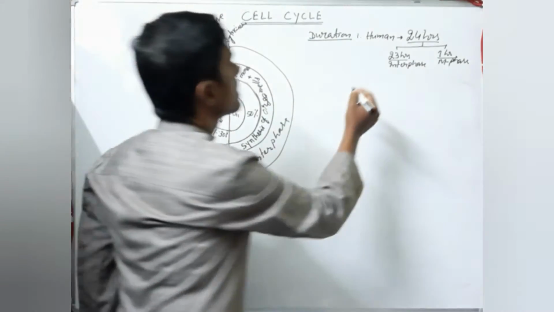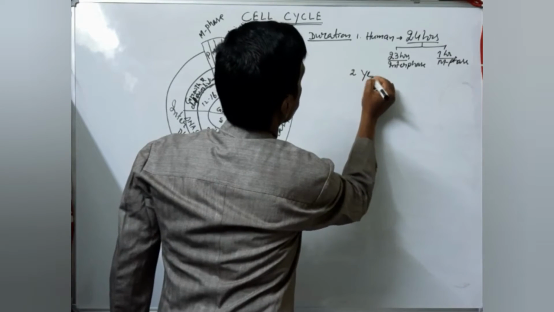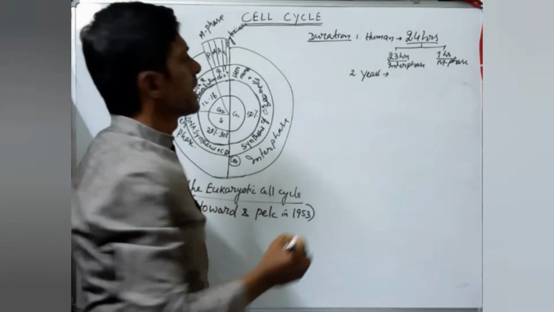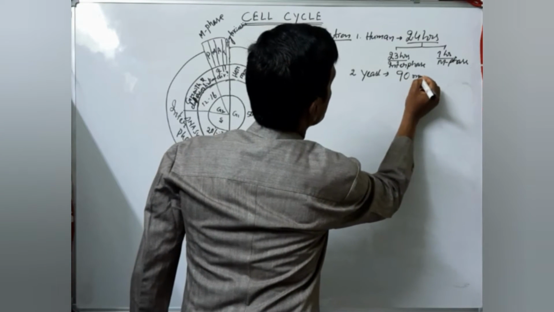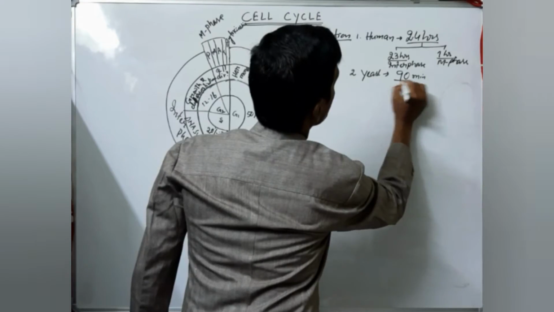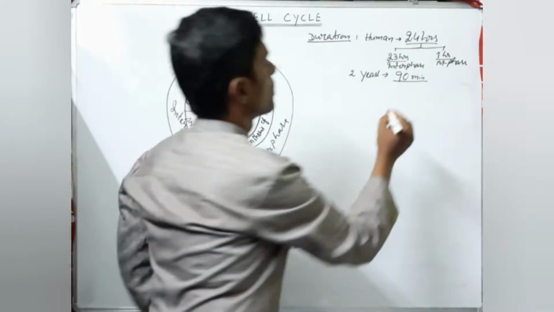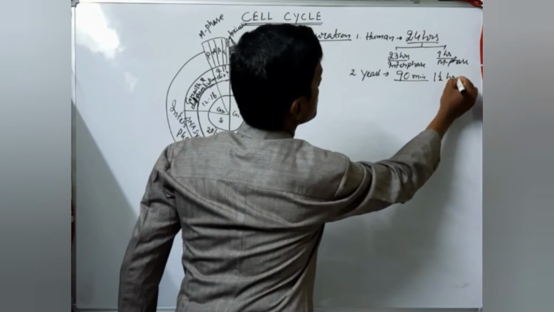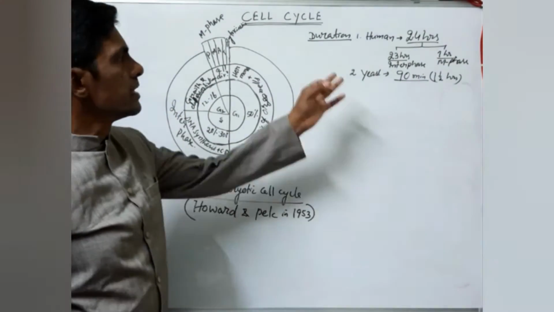And like that, you come to the yeast cell. The duration of the cell cycle is 90 minutes, not 1 hour. 90 minutes means 60 minutes, 1 hour, plus 30 minutes, so 1.5 hours. The time will be 1.5 hours to complete the cell cycle in yeast.